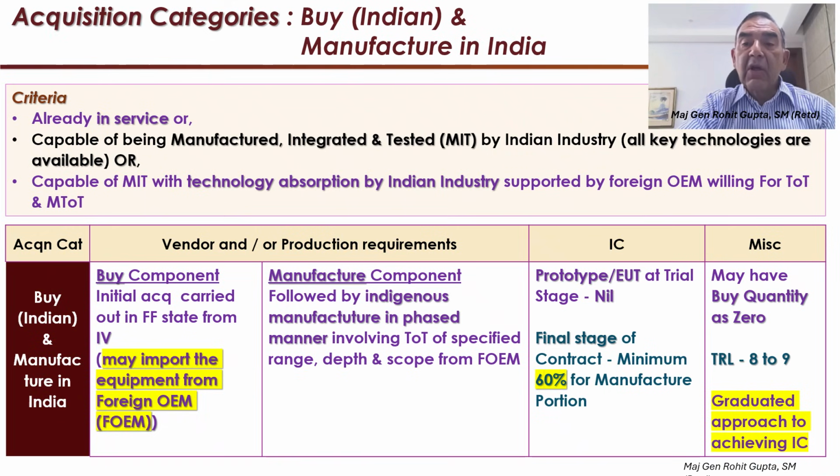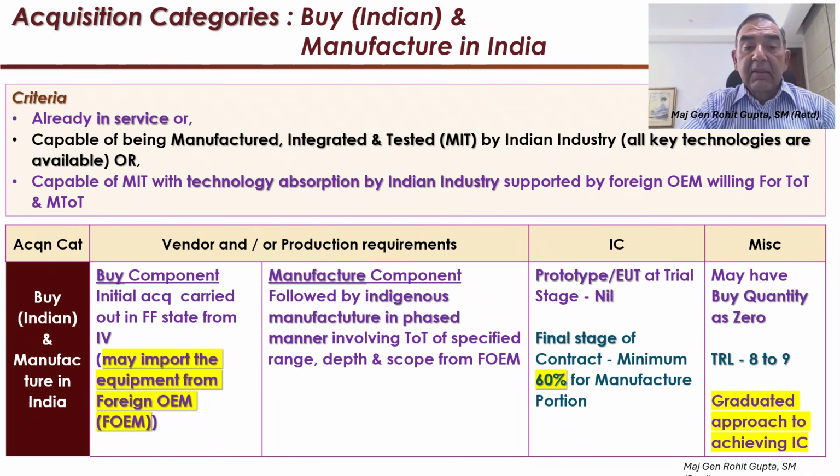That means all key technologies are available, or it is capable of being met with technological absorption by Indian industry. This Indian industry may be supported by the foreign OEM, which is willing to transfer technology and the maintenance transfer of technology to it for the purpose of production.